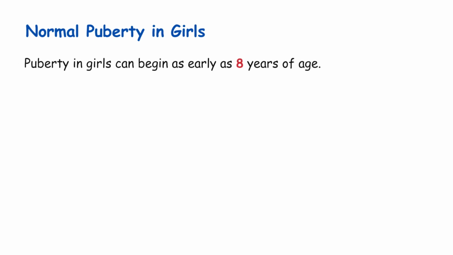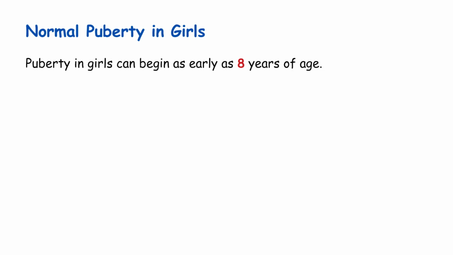Did you know that the first sign of puberty in girls can start as early as 8 years old? But what actually triggers this entire transformation? Let's understand normal puberty from the ground up. Let me start with the basics of how puberty actually begins.